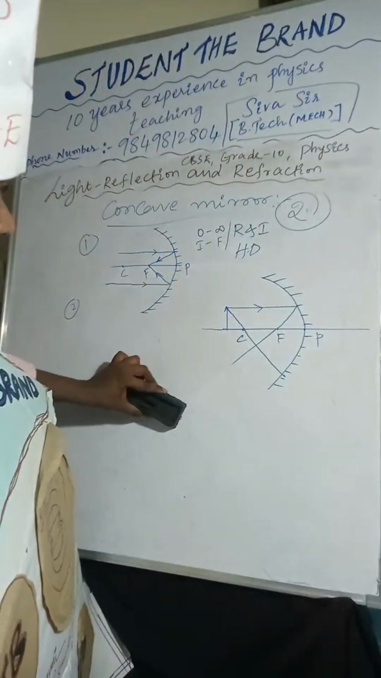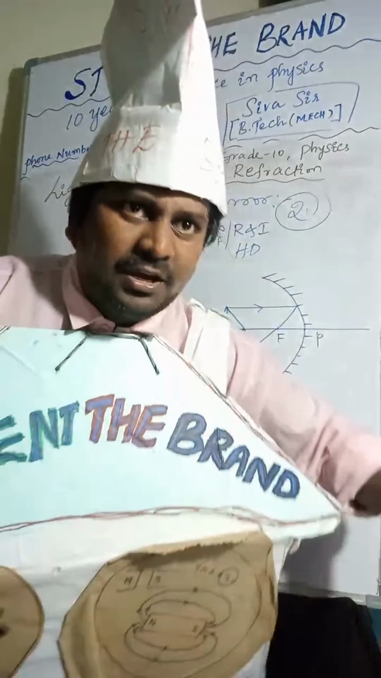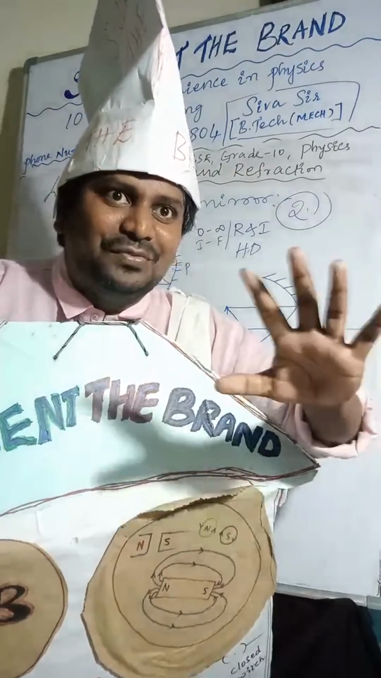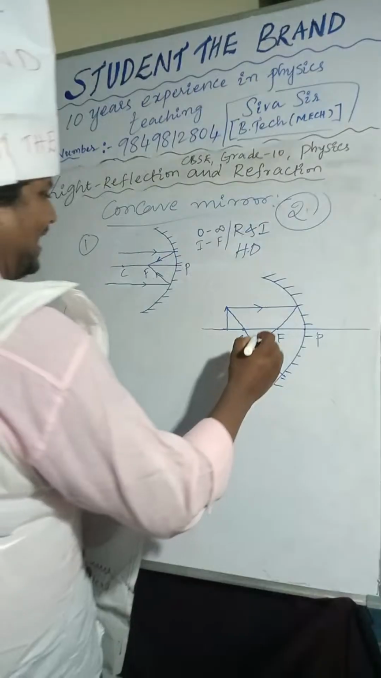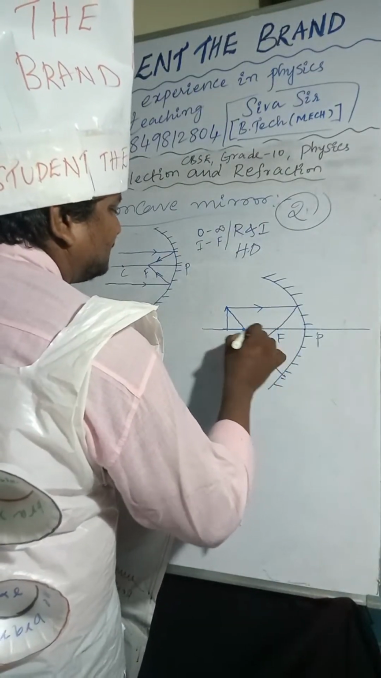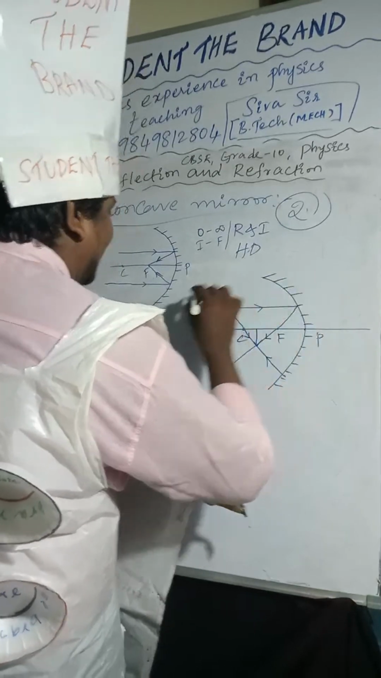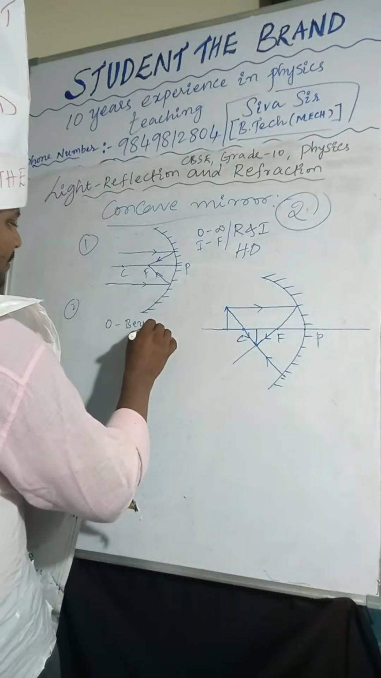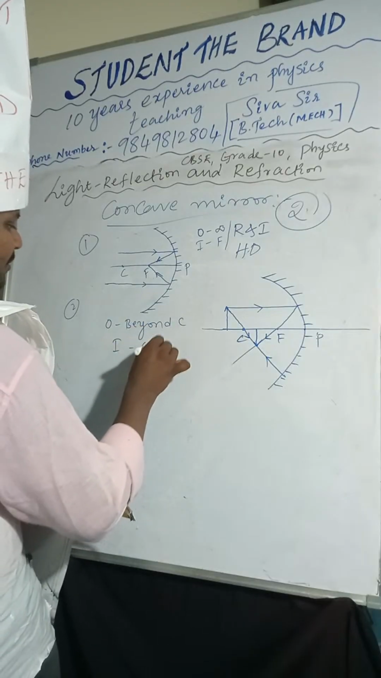Object is placed beyond center of curvature. Where will the image form? Between C and F. Object is placed beyond C. Where will the image form? Between C and F.